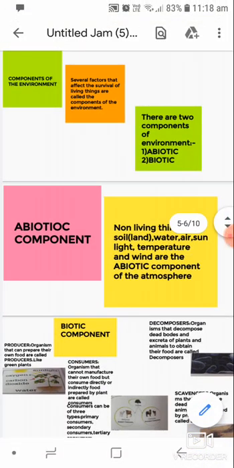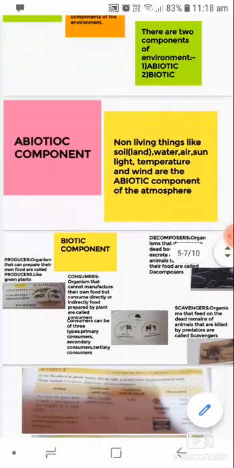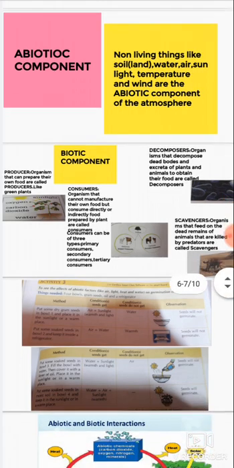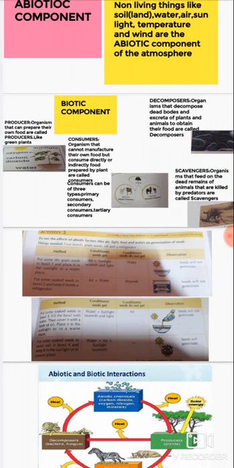The first component is the biotic component and the next is the abiotic component. The non-living components of the environment like the soil, water, air and sunlight, temperature, wind, all are the abiotic components of the environment. These are all non-living components. Then the biotic components. Biotic components are the components of the environment which are living. There are four groups.